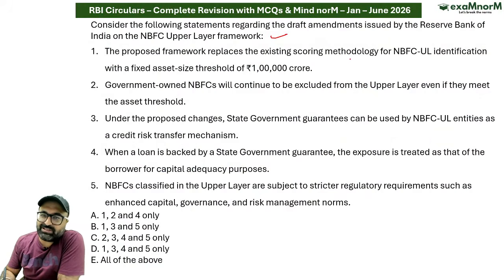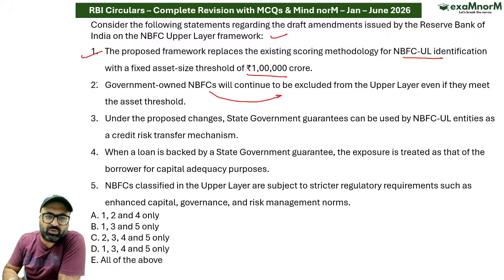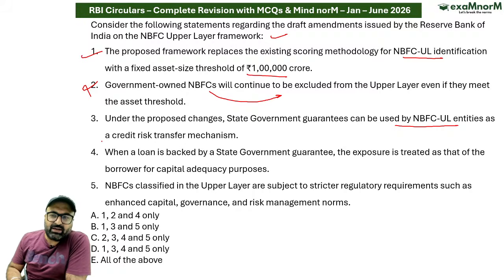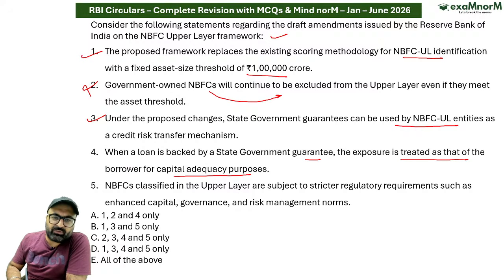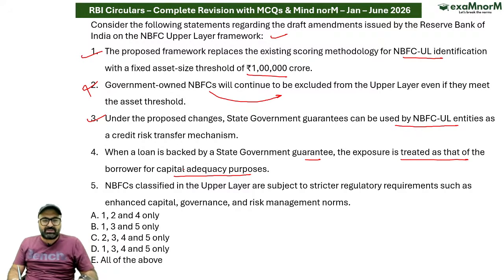The proposed framework replaces the existing scoring methodology of NBFC upper layer identification with a fixed asset size threshold of 1 lakh crore. Correct. Government owned NBFCs will continue to be excluded. No, sir, they have been included. Under the proposed changes, state government guarantees can be used by NBFC upper layer as a credit risk transfer mechanism. Correct. When a loan is backed by a state government guarantee, the exposure is treated as that of the borrower for capital adequacy purpose.